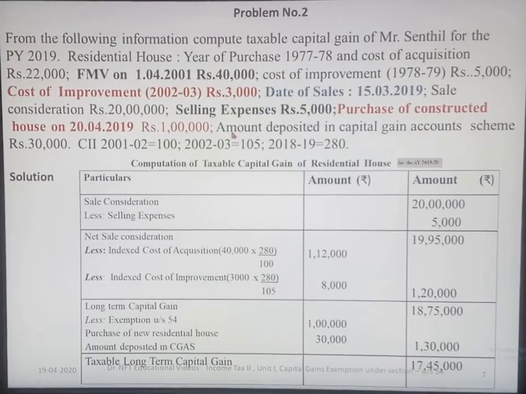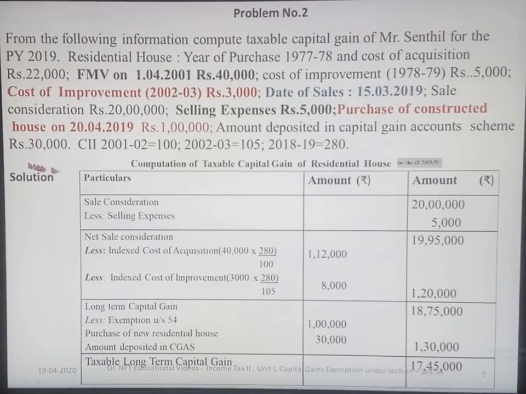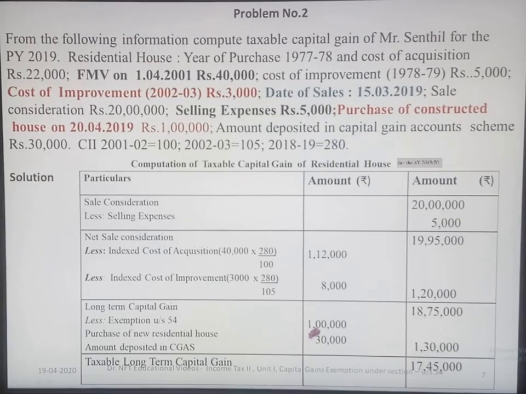Again, 30,000 was deposited in capital gain account scheme. So total cost of the house, as we have seen in the provision, is 1 lakh plus 30,000, 1,30,000. If you deduct this 1,30,000 from long-term capital gain of 18,75,000, you get the taxable long-term capital gain as 17,45,000.